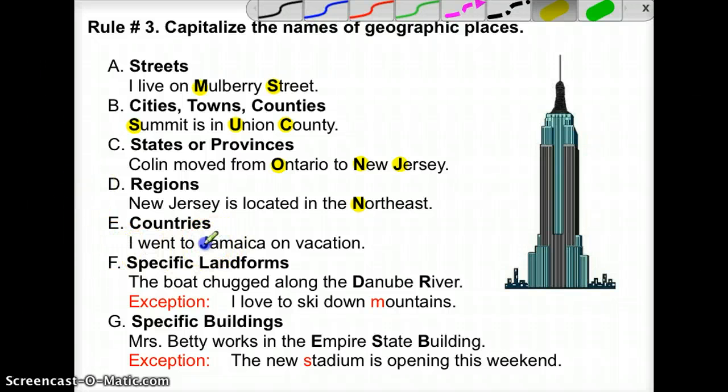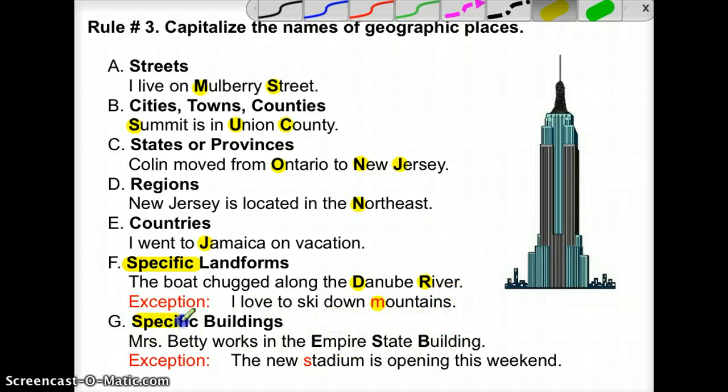Countries always get capitalized. I went to Jamaica on vacation. Specific landforms get capitalized. Now, please note the word specific right here. That's very important when you're talking about landforms, and here's why. If I used a sentence like, I love to ski down mountains, I'm not talking about a specific mountain. So it does not get capitalized. However, if I use a sentence, the boat chugged along the Danube River, Danube and river would both get capitalized because I'm talking about a specific landform.